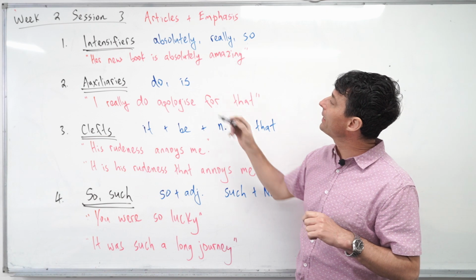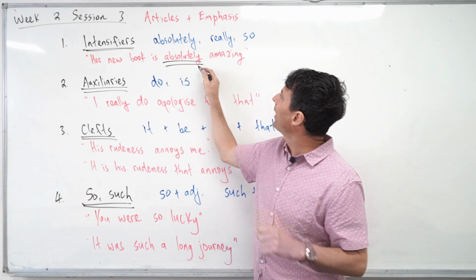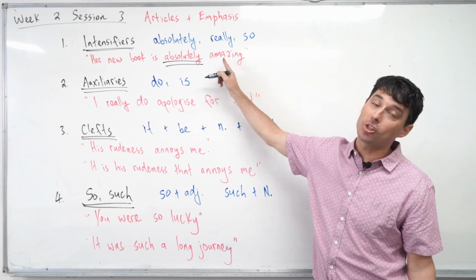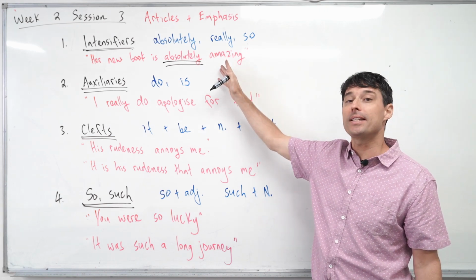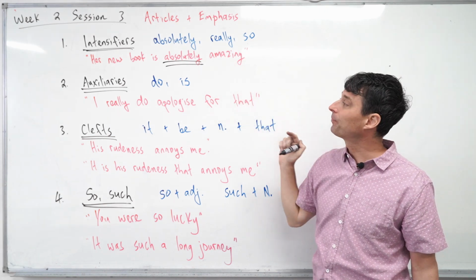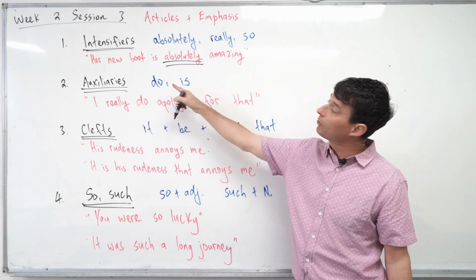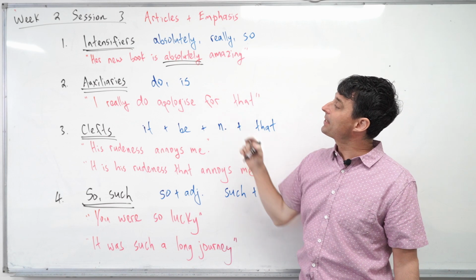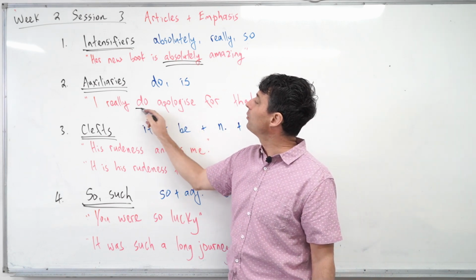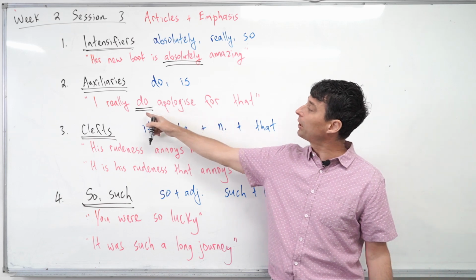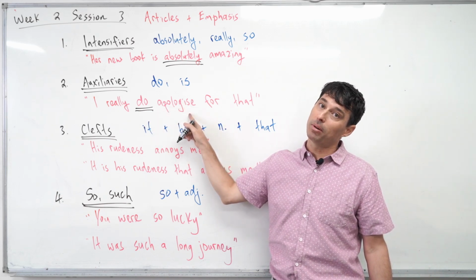Her new book is absolutely amazing. That's an intensifier plus an ing adjective. It's a really nice, easy way to emphasize in English. Another way to emphasize is by using auxiliary verbs like do or is. Here's an example. I really do apologize for that. Okay, so that's an auxiliary plus a main verb.